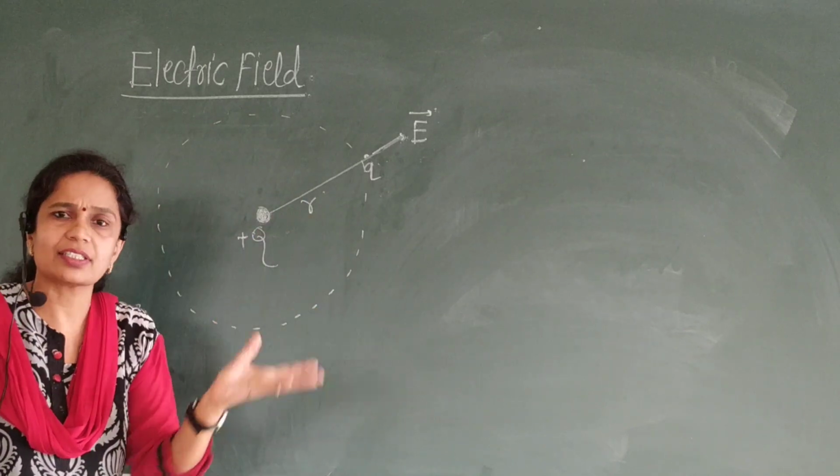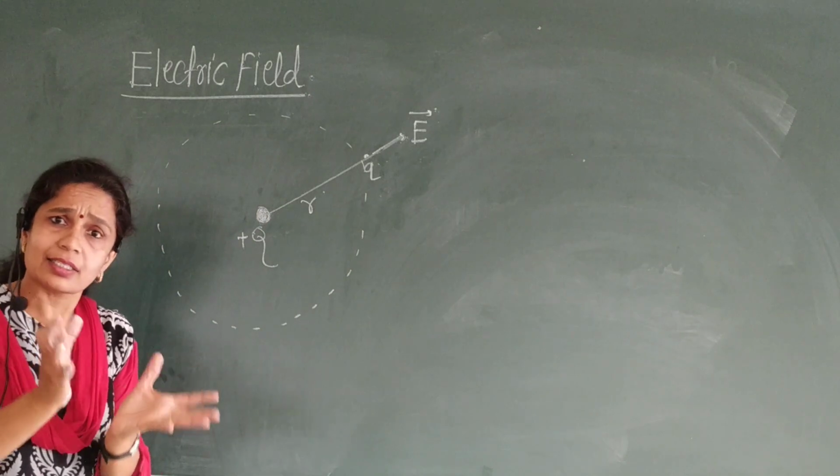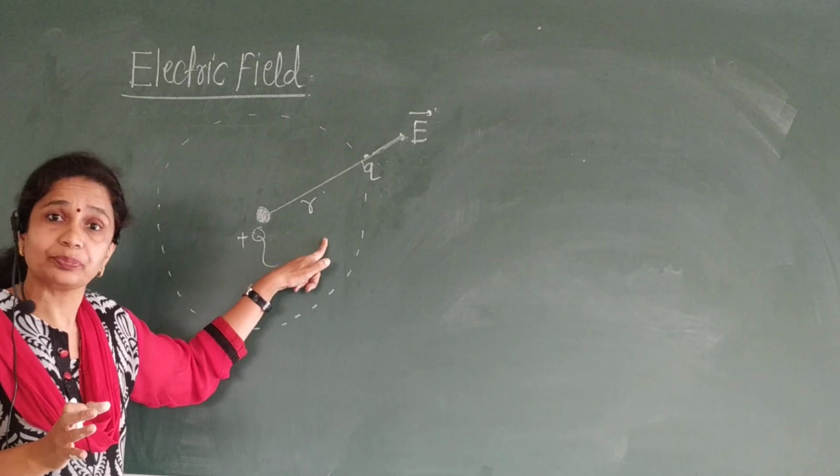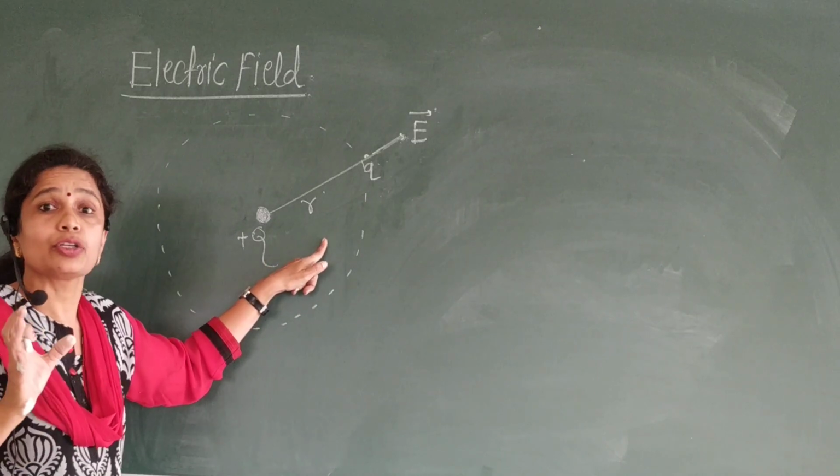We have considered a spherical body, and therefore its radius is nothing but a small r.